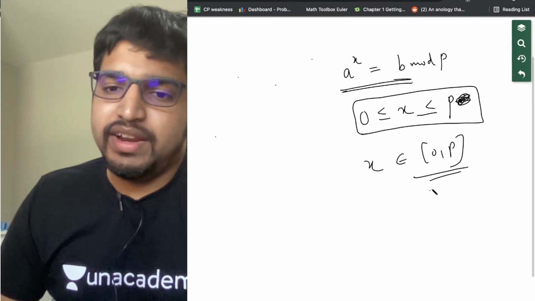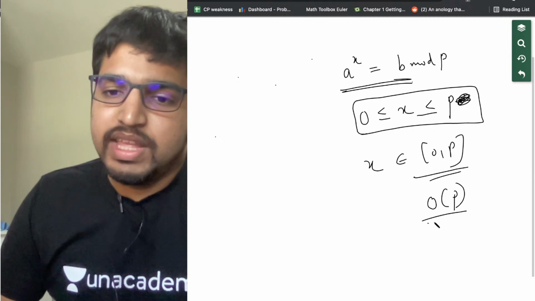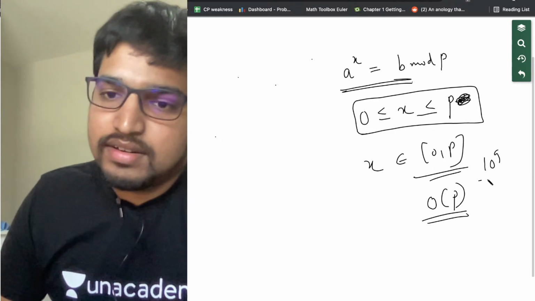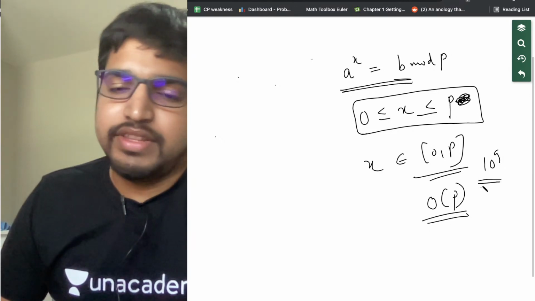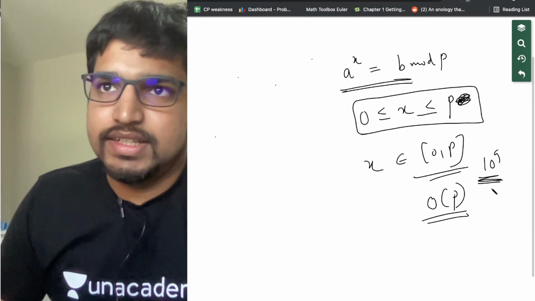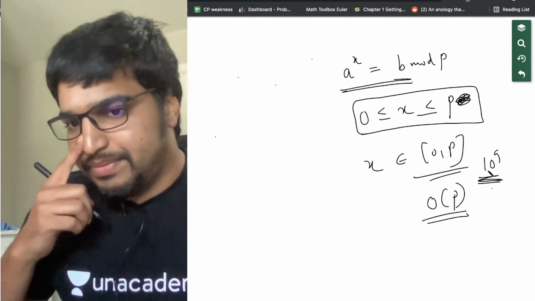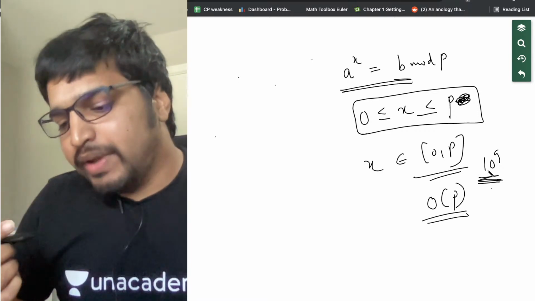There was an issue where it took O of p time. But if p is up to 10 power 9, going up till p is going to be costly. We can't afford that, so we need to do it quickly.